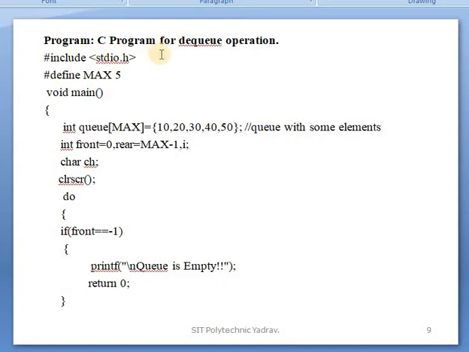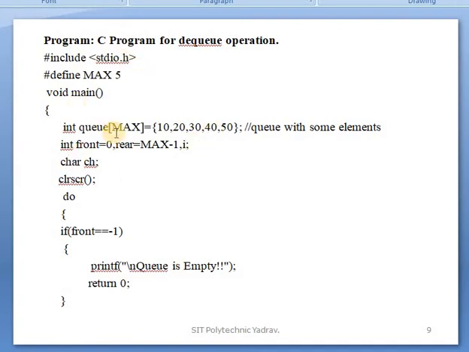Next, the program for the dequeue operation. If the question asks you to explain the dequeue operation with a program, then use only this program, not the one with enqueue. When the whole question is asked, to write a C program on both enqueue and dequeue operations, or when insertion and deletion operations are asked, use the next program, which merges the enqueue operation and the dequeue operation.